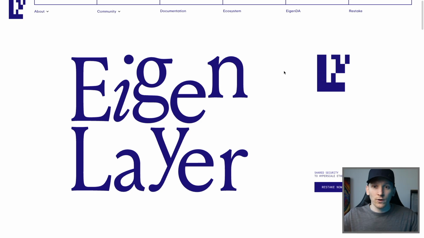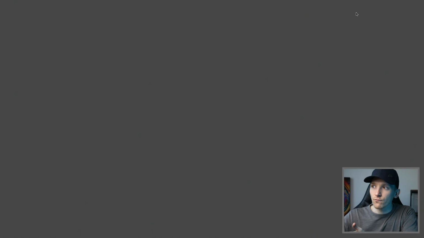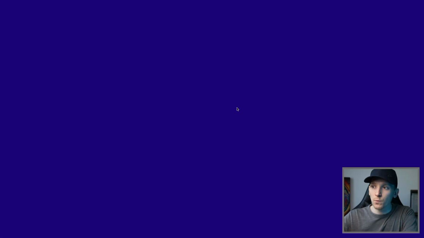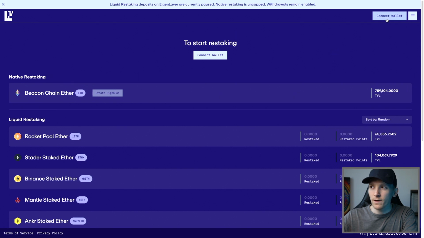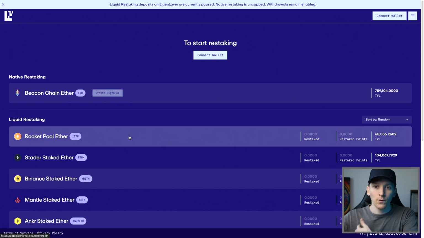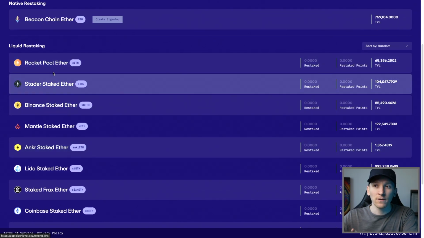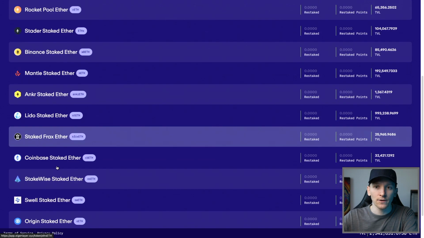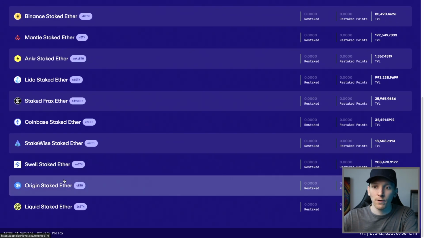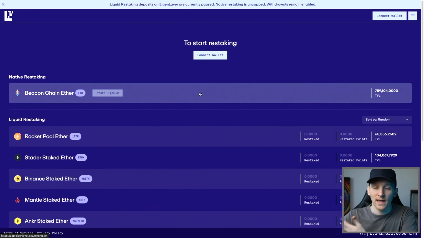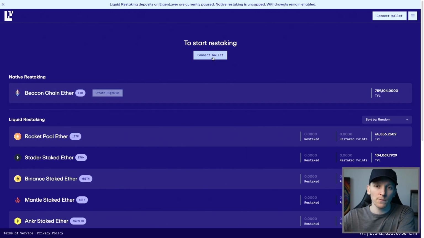A quick overview of EigenLayer and exactly how it works. It's incredibly simple, just like the liquid staking protocols. So on EigenLayer, restake, from here you just connect your wallet, and we'll connect a wallet up in the top right-hand corner. So if you have a liquid staking token, like we've just seen, Binance staked ETH, Rocketpool ETH, Lido staked ETH, you take those tokens and they're earning 3.5%. And you just simply stake it in EigenLayer. So you connect your wallet and you deposit. That's on the Ethereum mainnet, and you'll be getting restaking rewards.